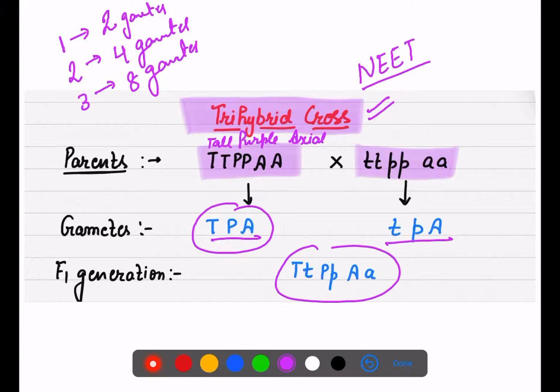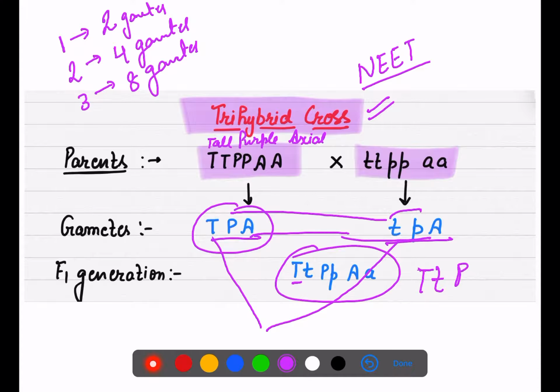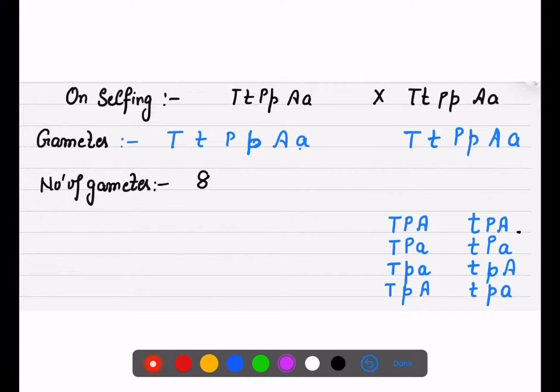So here this is our F1 generation. As you can see, capital T, small t, capital P, small p, then capital A, small a. That is the same, right? First dominant, then recessive, dominant, recessive. This way you have to write down. Now on selfing of the F1 generation, what is our target? How many gametes will be formed? 8 gametes are going to form.